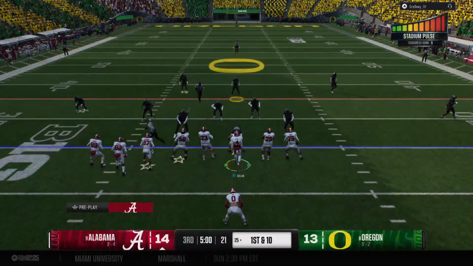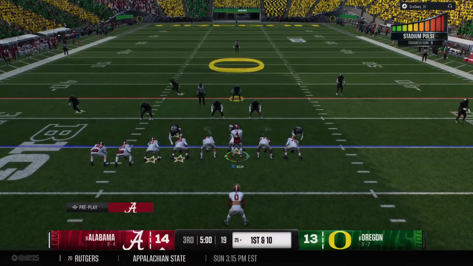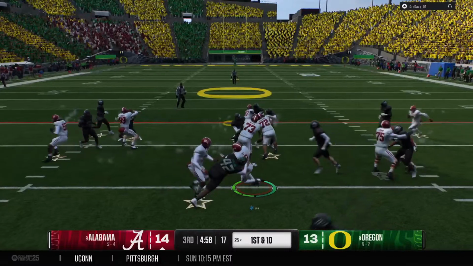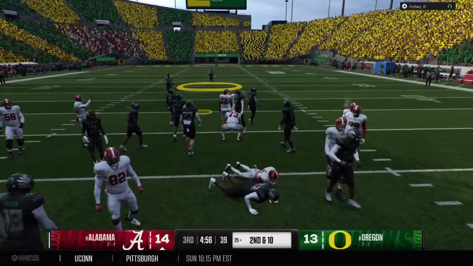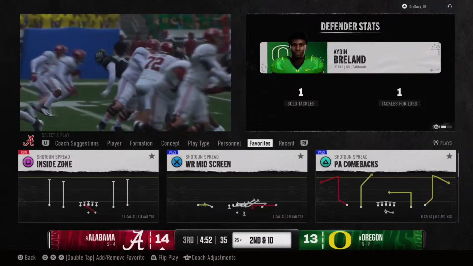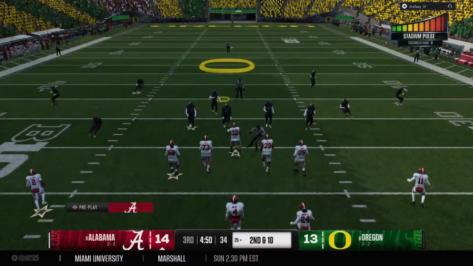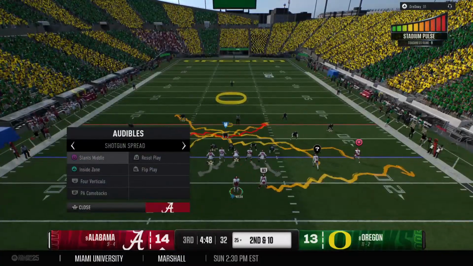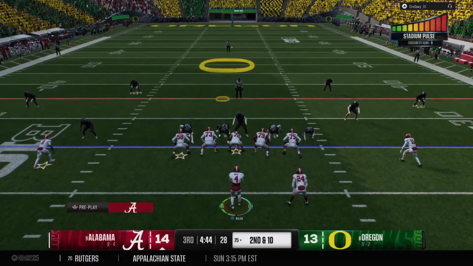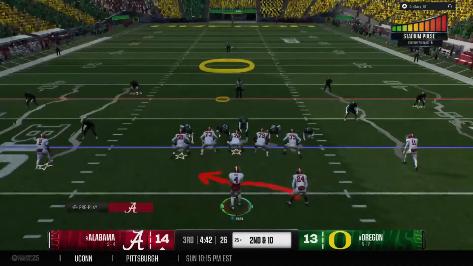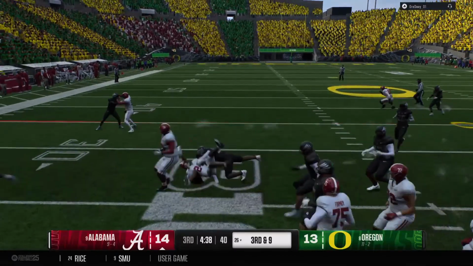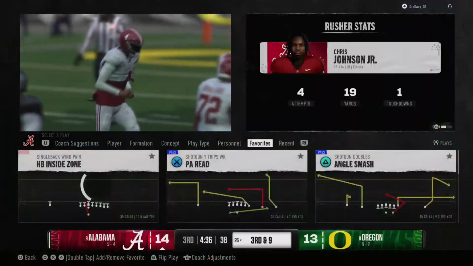Alabama's offense coming back onto the field. And they'll start the third quarter here on the ground. They test the middle of the defense, but get nothing. That back just had nowhere to go. Got to give credit to the defense and their run fits on that play. Second down play coming up. And they'll run it out of the shotgun. Minimal gain, brought down short of the marker.